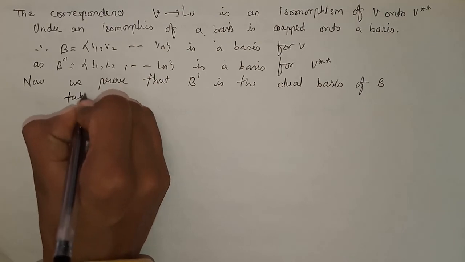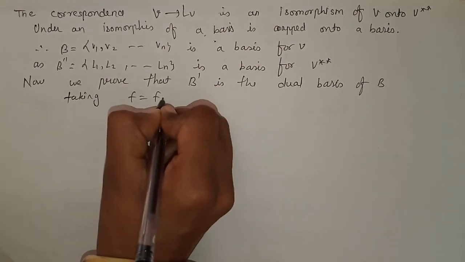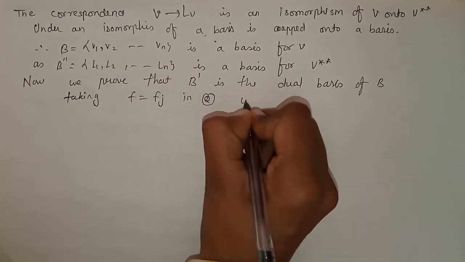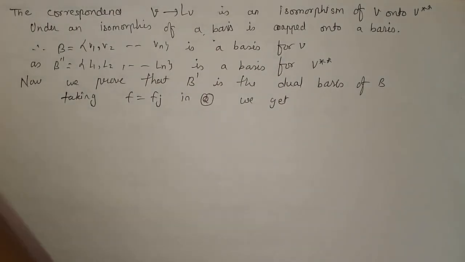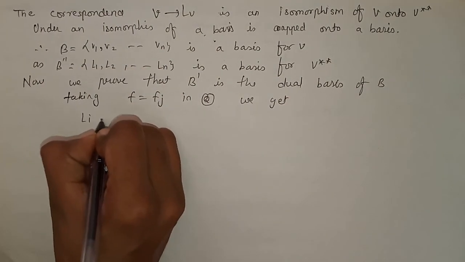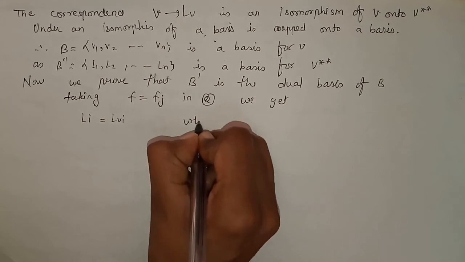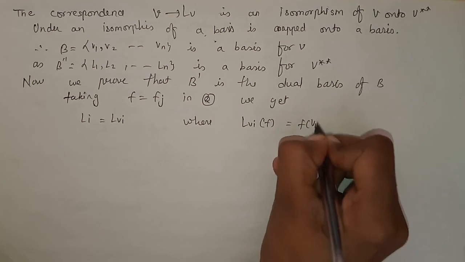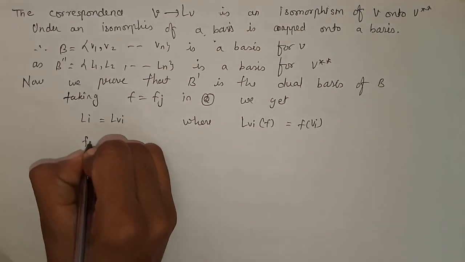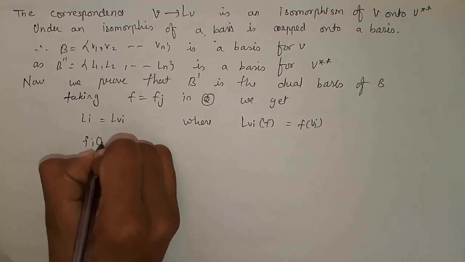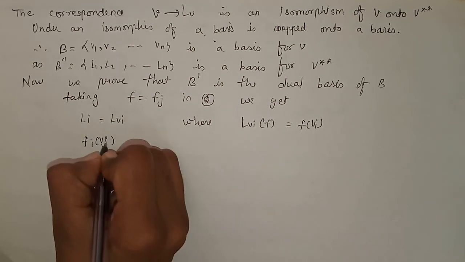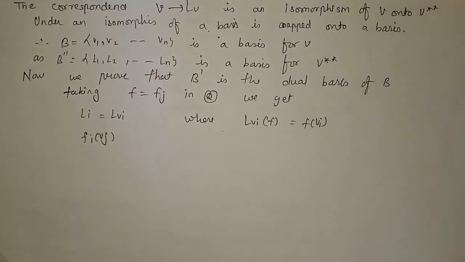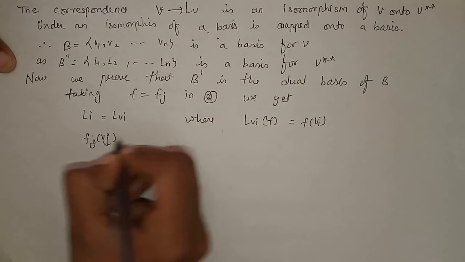Now taking F equal to Fj in equation 2, we get, see we have equation 2 as Li is equal to L of Vi, where L of Vi of F is equal to F of Vi. So Fj of Vi, this is Fj and this is Vi.